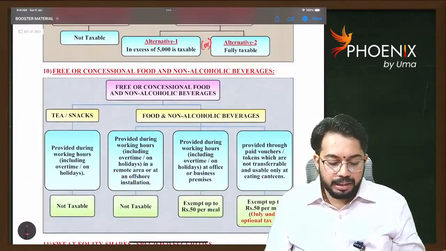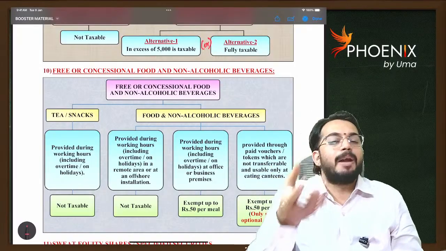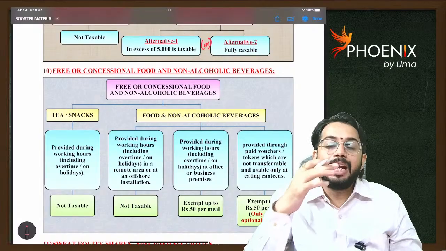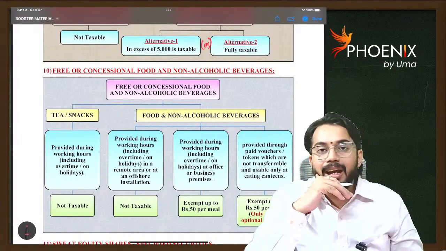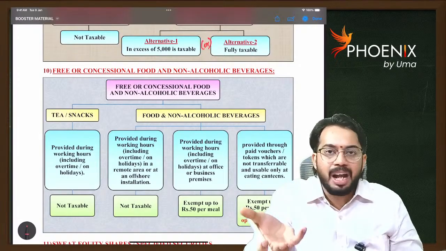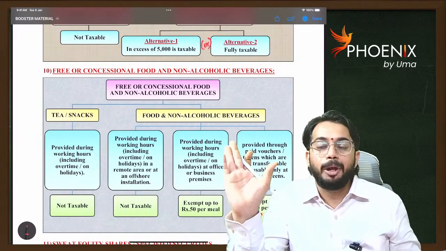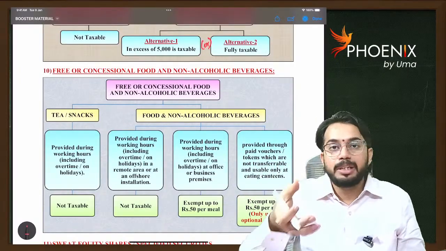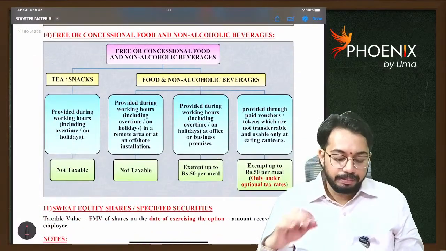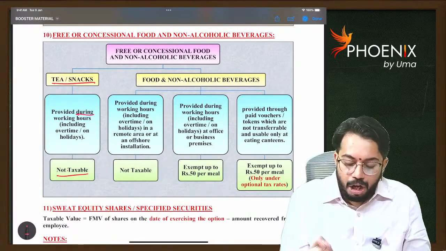Now, next is free or concessional food. See, if any food is provided by employer, that is also benefit received by employee. That benefit is also taxable to the employee. But whatever tea, snacks that are provided, tea, snacks are minimum courtesy. That benefit is not taxable to the employee. If any lunch, dinner or food is provided by employer, then that benefit is taxable. So if tea snacks are provided during office hours, it is not taxable.